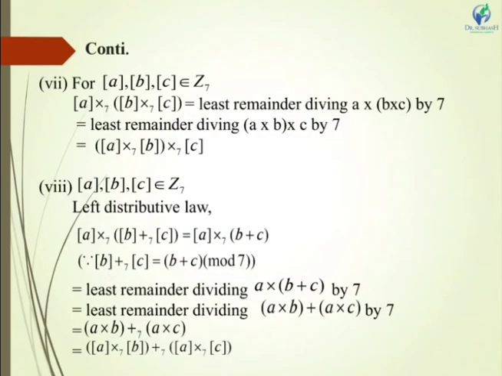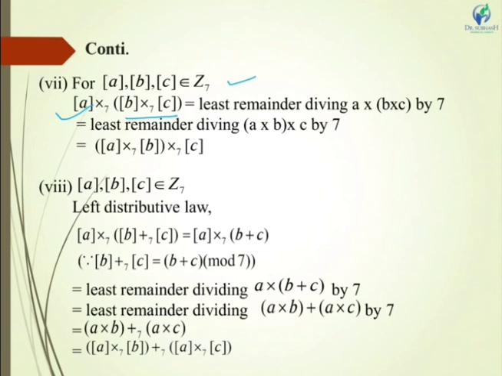Now next, associativity with respect to multiplication must be satisfied, because it is a property of a ring, and the first property of a field is that it must be a commutative ring. Now if I take any three elements from Z7, multiply B and C and apply modulo 7, and again multiply the resultant with A, the remainder will be divided by 7.